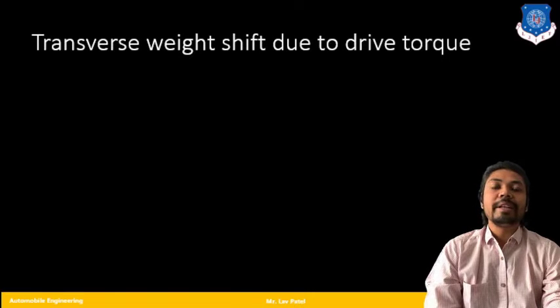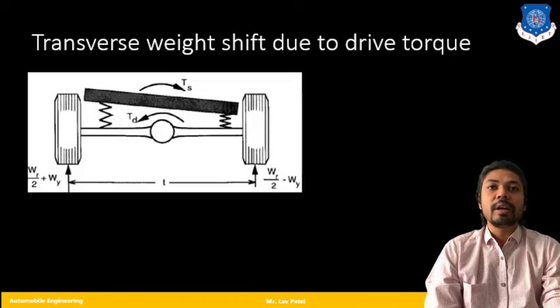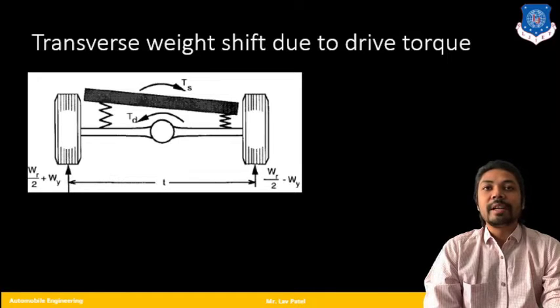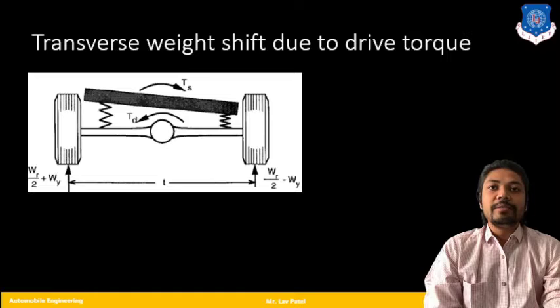Now if we are talking about the transverse weight shift due to the drive torque, one figure has been given in which you can see the distance between the two tires, that is T, at which the tire load is WR by 2 plus WY, and the right side has WR by 2 minus WY. Also the driving torque, TD, is shown in the figure in the anti-clockwise direction, while due to that weight shift the suspension torque TS is given in the clockwise direction.